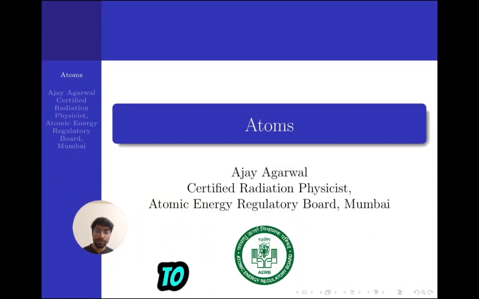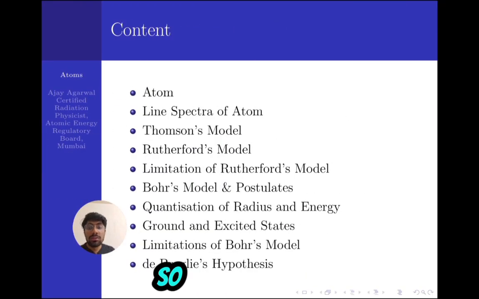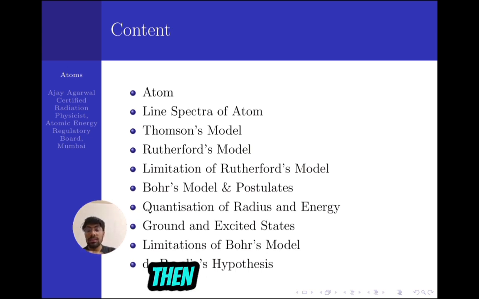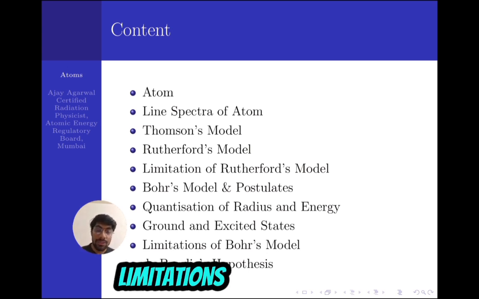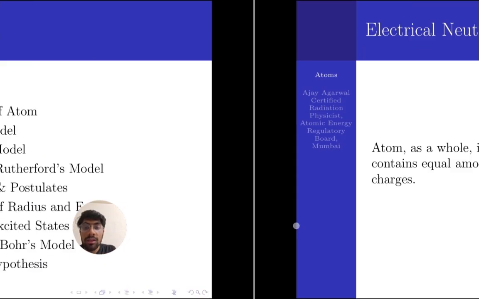So, welcome to lectures on basics of radiation physics. In this lecture, I'm going to discuss basics of atom. My content is as follows. First, I will be discussing the neutrality of atom, then the line spectra of atom, and then different models given by different scientists. For example, the Thomson model, Rutherford model, Bohr's model, and their limitations. And at last, I will be discussing the de Broglie hypothesis.